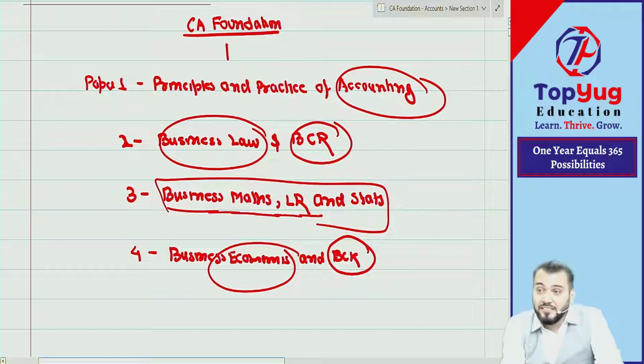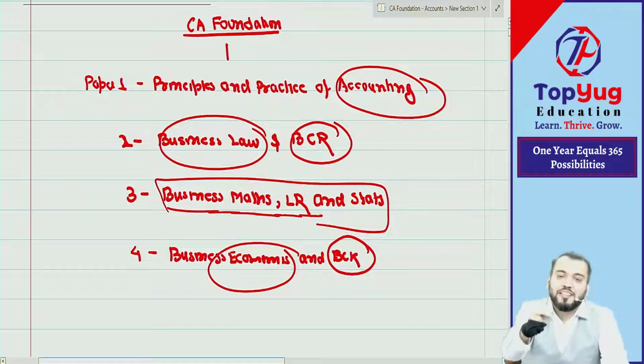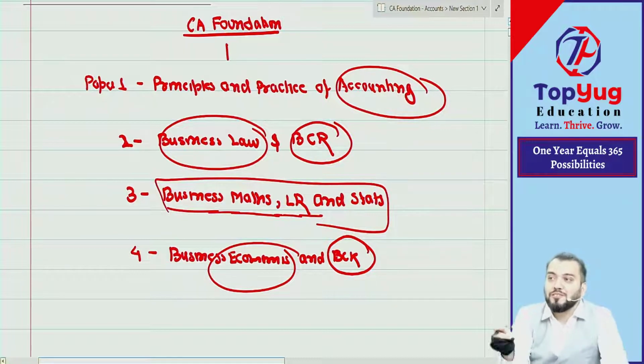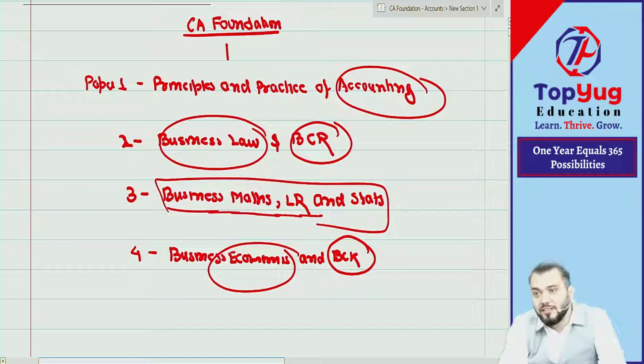In this era, if you are opting for CA, that is also one achievement. Because when you go to Google Baba and search what is the toughest course in India, in second number, what will come? CA.